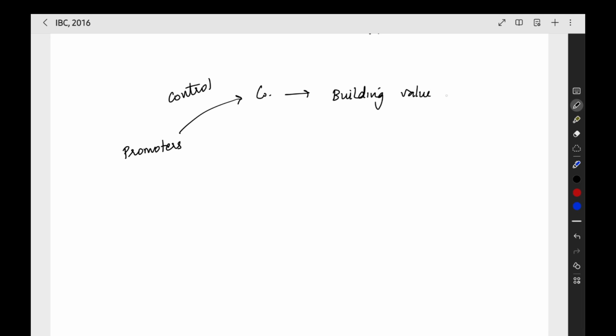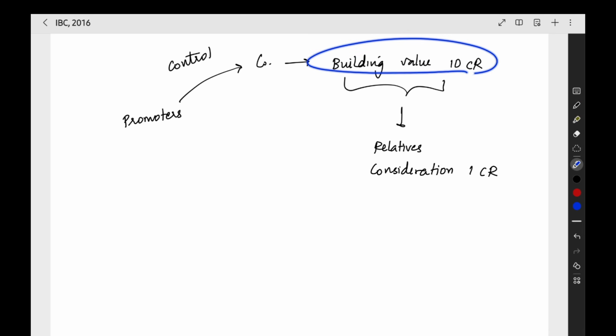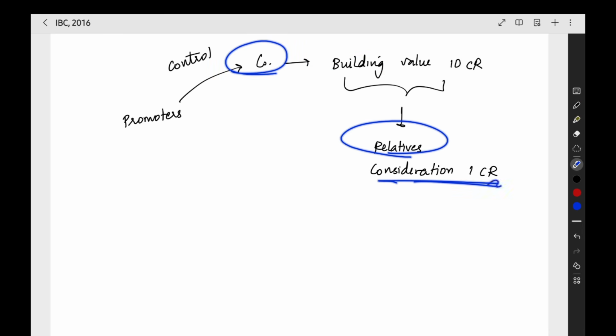The value of the building is 10 crore rupees. Now, what do the promoters do? The promoters are transferring this building from this company to their relatives for a consideration. But when you see this consideration, it is very low, just 1 crore only. The building value is 10 crore, but they are transferring it from the company to their relatives for a consideration of 1 crore.